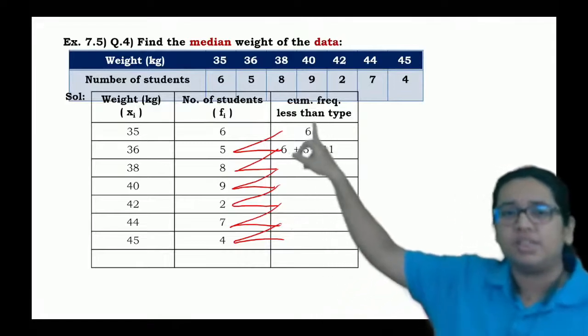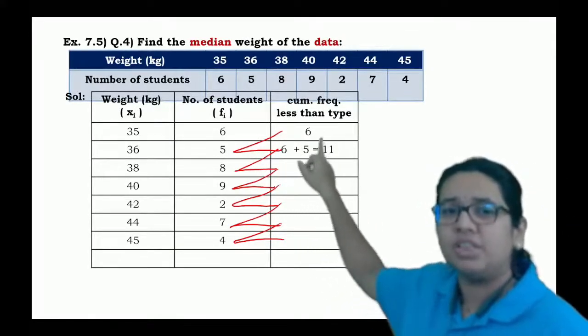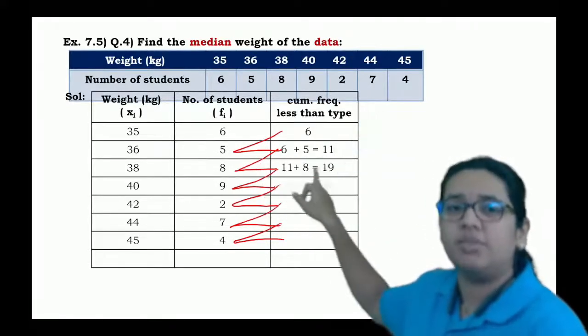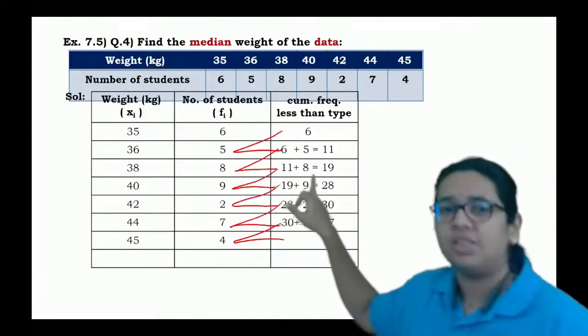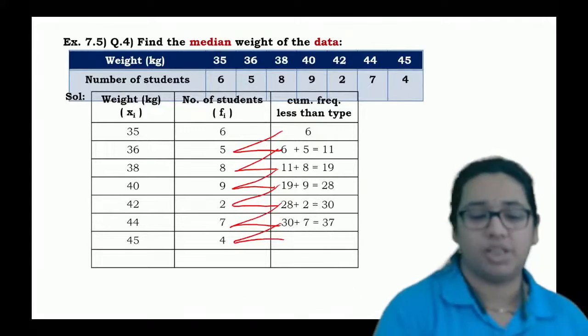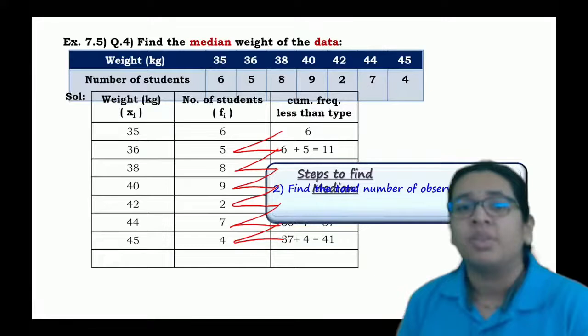As we have done here, 6 plus 5 is equal to 11. For the third case, we add 11 plus 8, which is 19. Again, 19 plus 9 is 28. 28 plus 2 is 30, 30 plus 7 is 37, and the last one is 41.